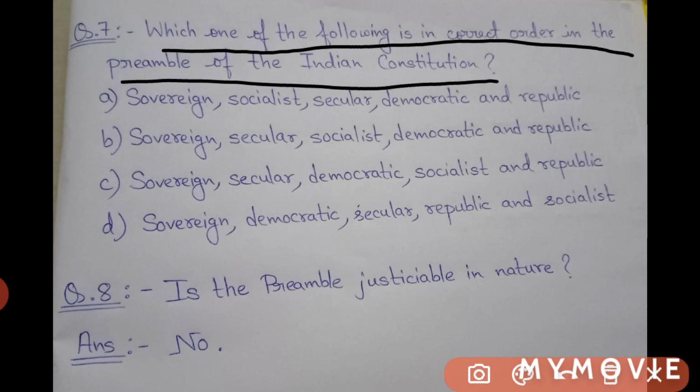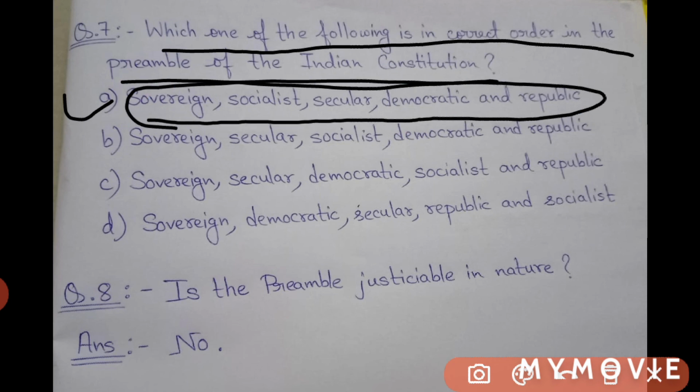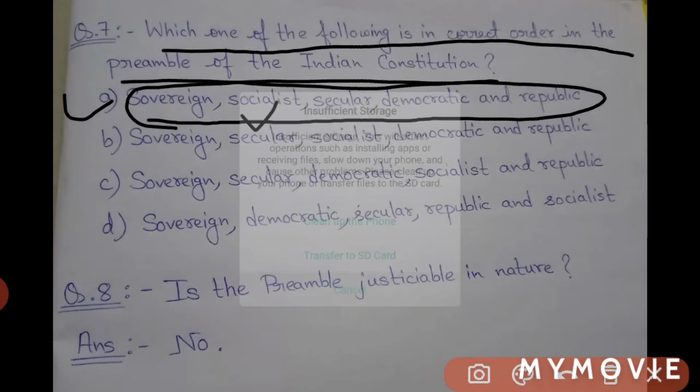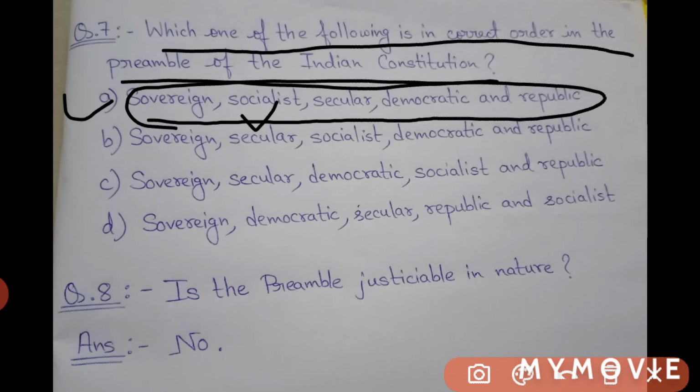Suppose in this question they are asking the correct order, so the answer will be A. It will be sovereign, socialist, secular, democratic, republic. Between these words, the socialist word and the secular word were not there when the preamble was first adopted. They were added later on in the 42nd Amendment Act of 1976.